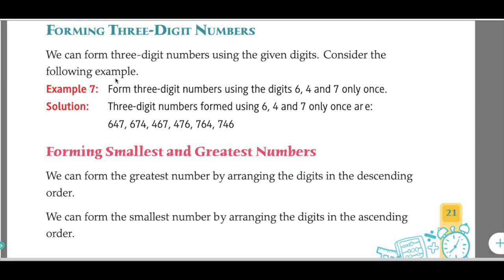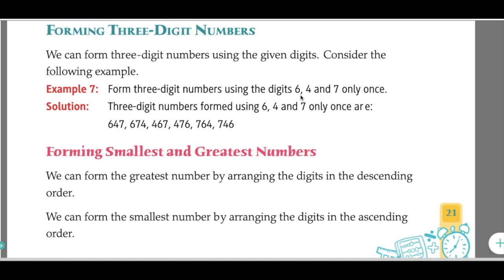Consider the following example. Example 7. Form three-digit numbers using the digits 6, 4 and 7 only once. So these digits cannot be repeated and should appear only once.